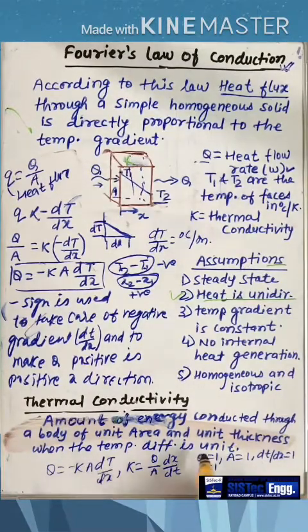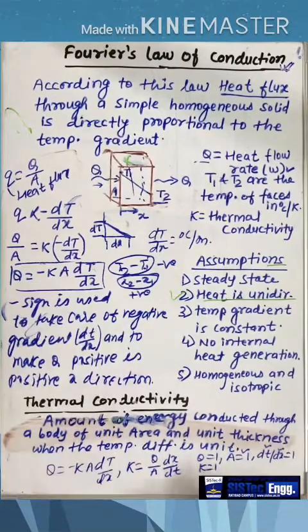Understood? So amount of energy conducted through a body, unit area, unit thickness and unit temperature difference is known as the thermal conductivity. Fine. And very important to notice that thermal conductivity for different material, it is different, but for a particular material it is fixed, and that is why it is a property of the material.